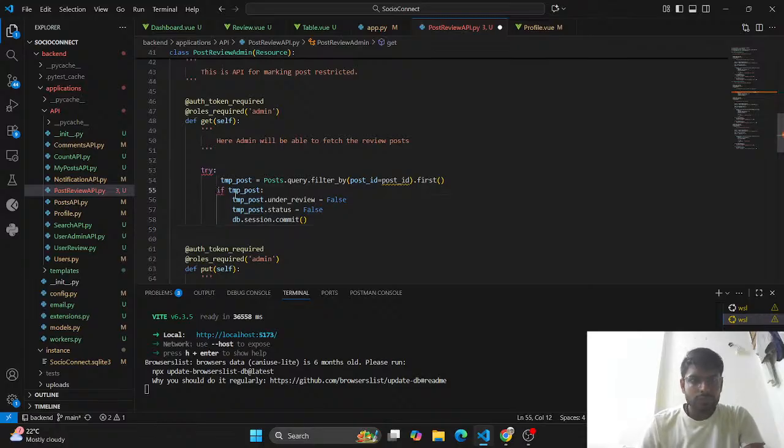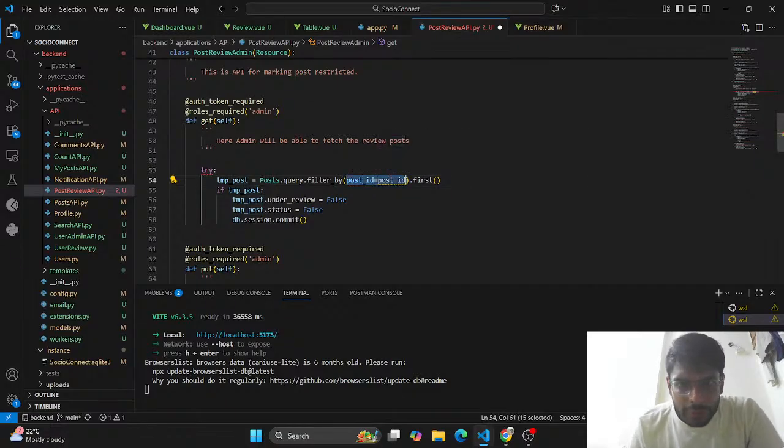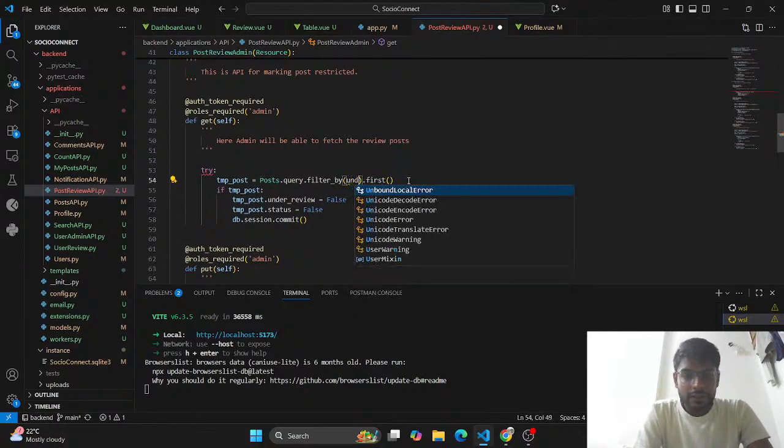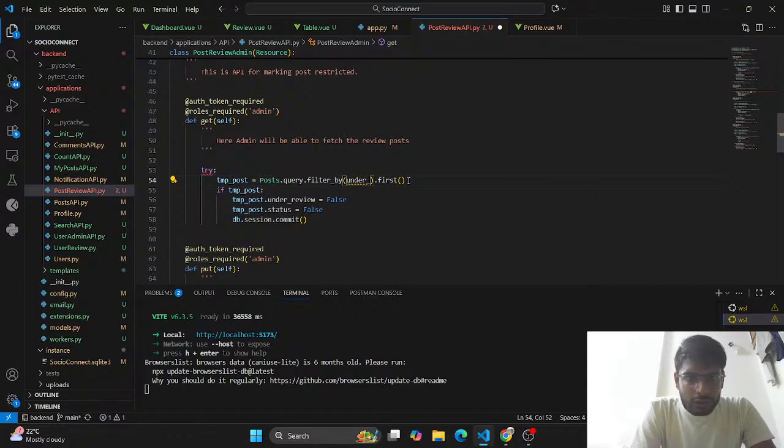Now within review messages, type and post. Now what will the post require? User ID, post ID.